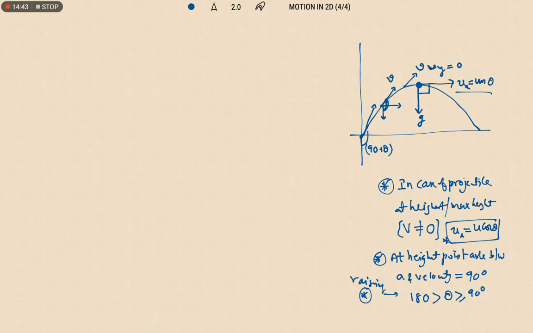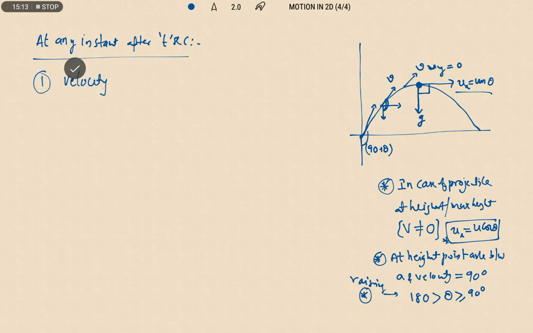Now let us find out its velocity after some time. Okay na? So at any instant, that is after t seconds, I am going to find the different physical quantities of the projectile. First I am calculating its velocity vector. So velocity we are taking as v.